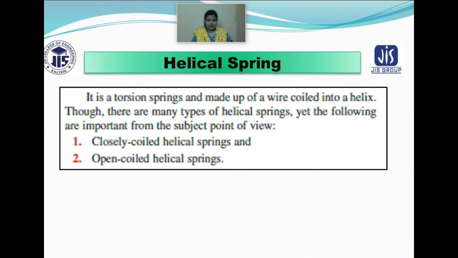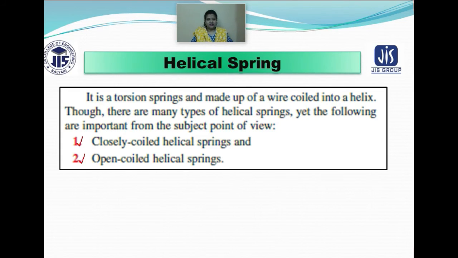Though there are many types of helical spring, the most important types from the subject point of view are: number 1, closely coiled helical spring, and number 2, open coiled helical spring.